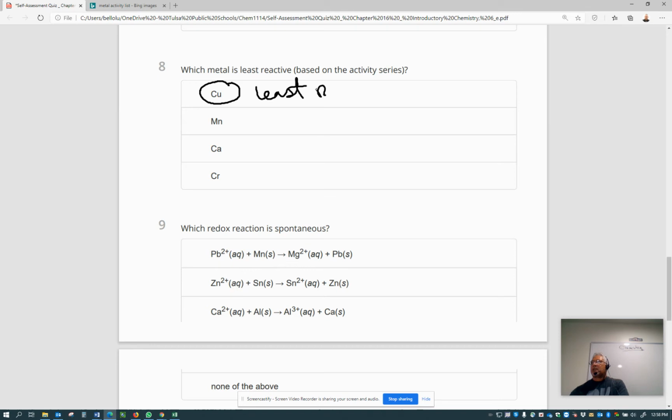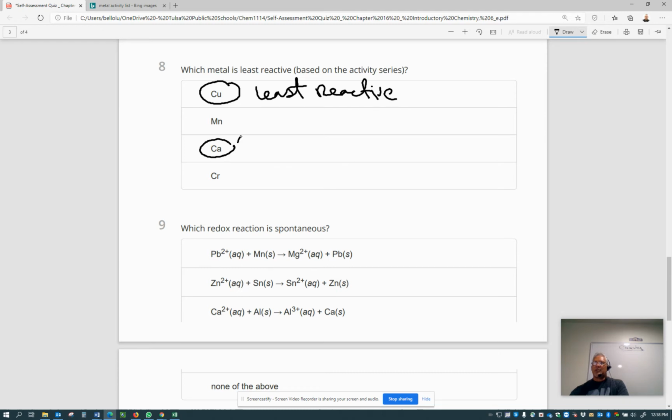least reactive metal, and that's why we use copper for wiring in a street, in a house. That's why you use copper, because that will last longer than the rest. Calcium is the most reactive one, because it's an alkaline metal. It's a representative element, and all of them are more reactive compared with the manganese and chromium. Again, the correct answer for this one is this one.